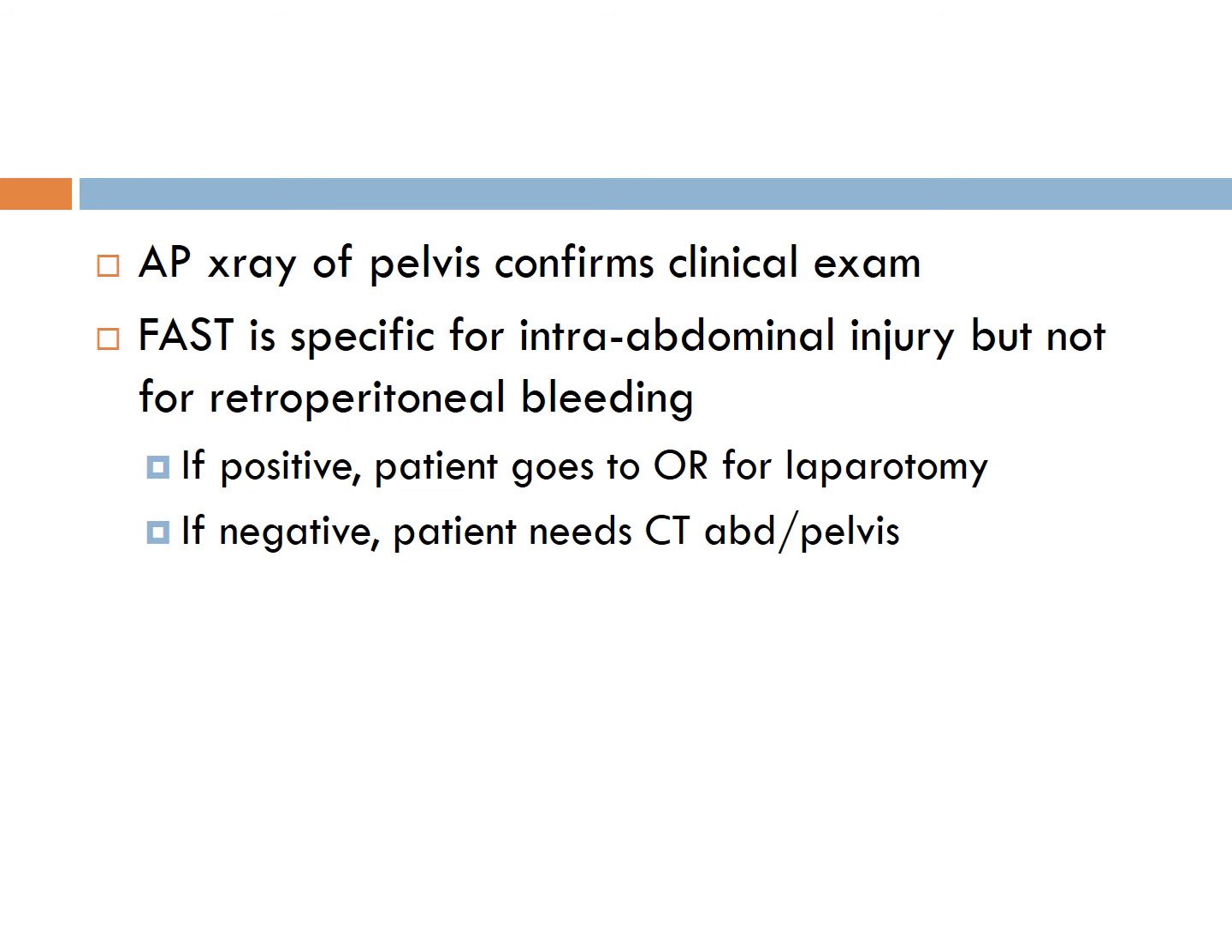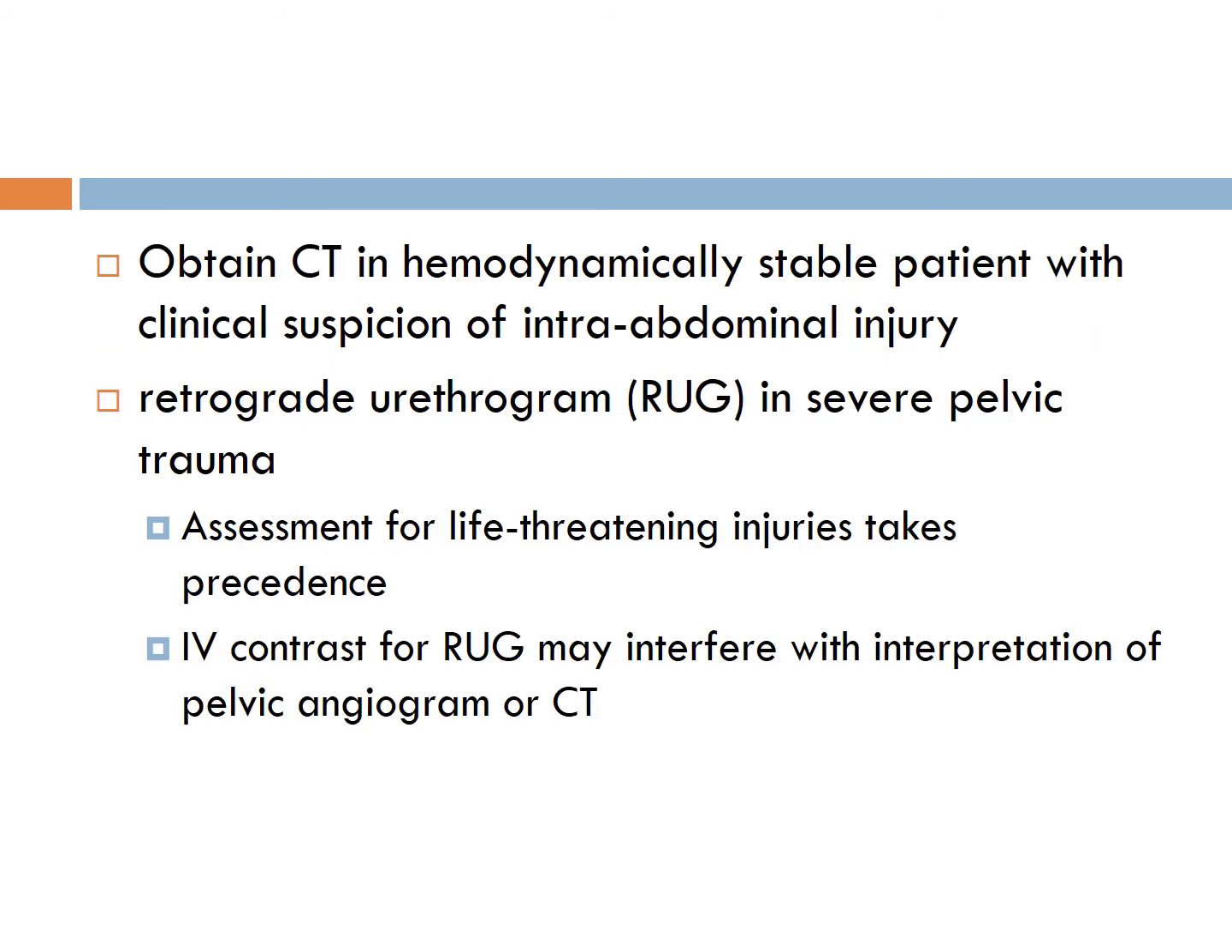If the FAST is positive, we must go for laparotomy, or if it is negative, we need a CT of the pelvis and abdomen. We do CT in hemodynamically stable patients with clinical suspicion of intra-abdominal injury, and sometimes we need a retrograde urethrogram in case of severe pelvic trauma for assessment of urethral injury.